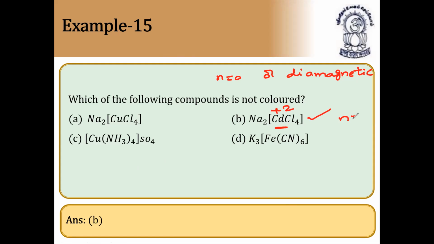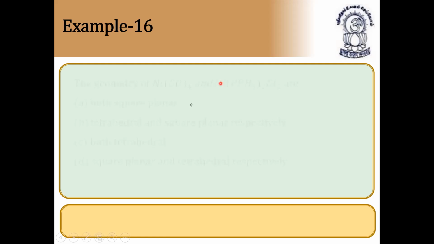For cadmium plus 2, if you see, n is 0. Zinc, cadmium, mercury in plus 2 state, n is always equal to 0. So if n is equal to 0, it is diamagnetic in nature. So it is diamagnetic means no color, it is colorless. Please note down all this. Next question. So oxidation state is a key factor for paramagnetism, diamagnetism, colored or colorless.